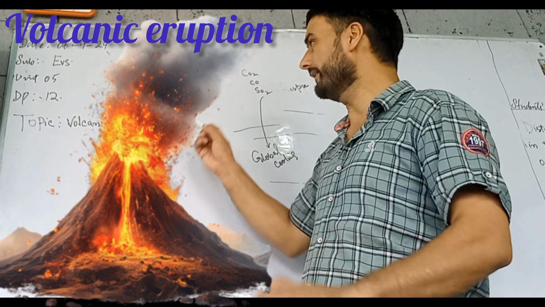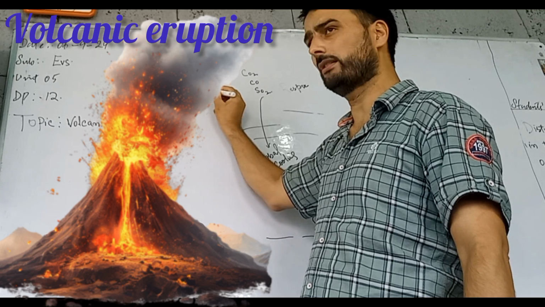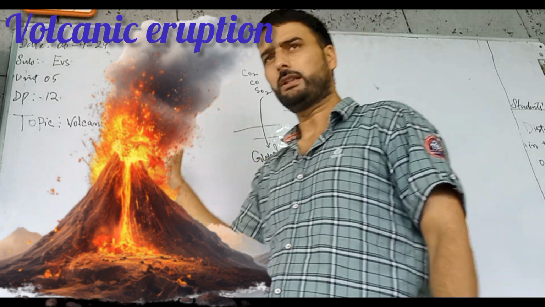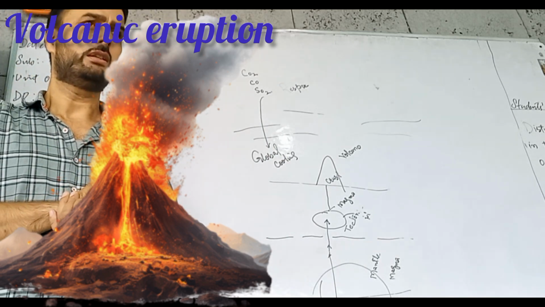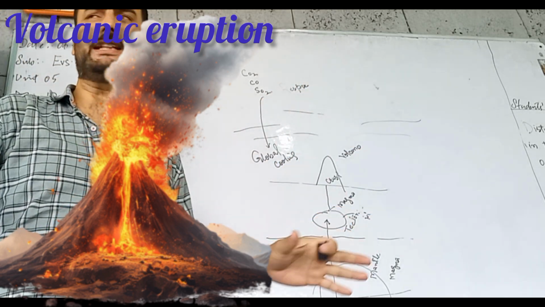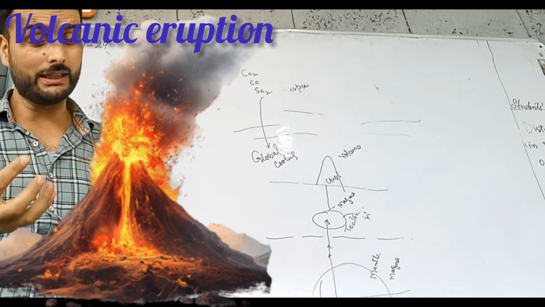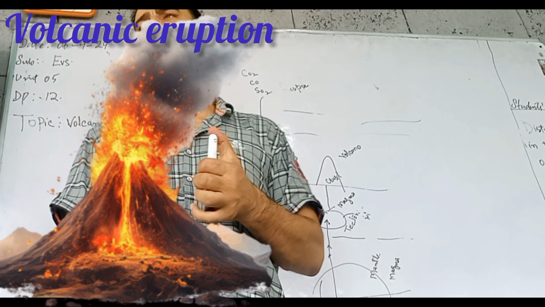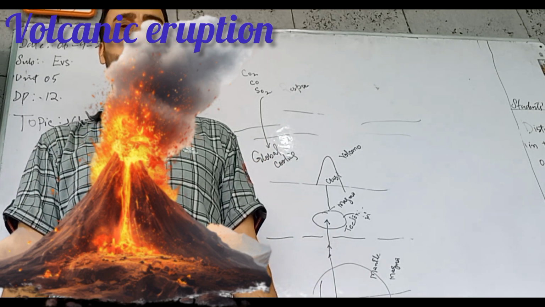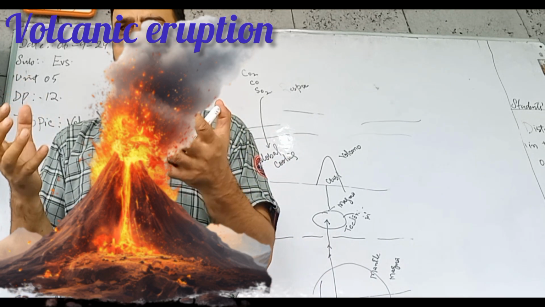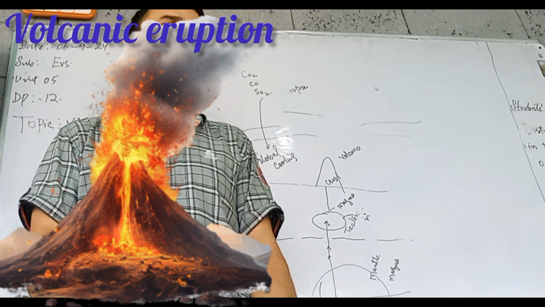Second thing is, my dears, advantages. Advantages of volcanic eruption: the place where a volcano erupts, the soil of that area becomes mineral rich, because this magma carries minerals with it from the deep mantle and from the outer core. And those minerals are needed for the growth of our plants.